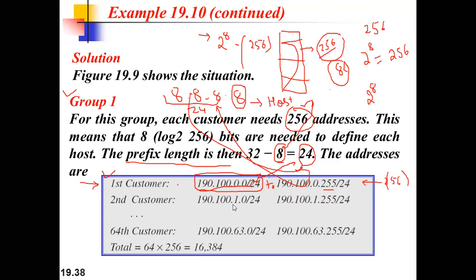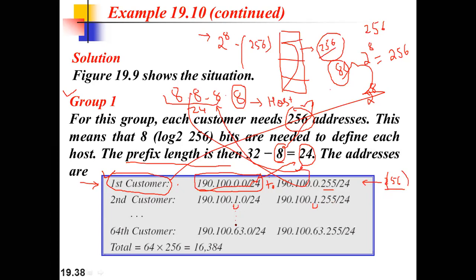Similarly, for the second customer, we will enable this bit, right? Since the first block of 256 addresses was totally consumed by customer 1, we want to have another 256, so we have to enable this one, right?